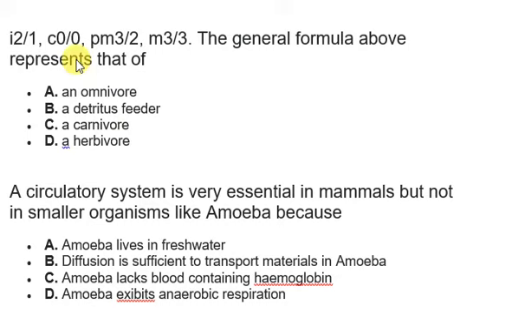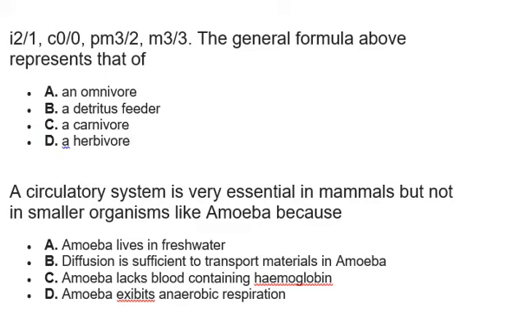Now let's assume we have a C1/1 or C2/2 here. The only way you can distinguish if it is a carnivore or omnivore is based on the number of the canines, yes, and the incisor. These two will decide if the organism is a carnivore or an omnivore. Whereas once this is absent, then the organism is without doubt an herbivore. So the correct option here is option D. So then let's move on to the next question.